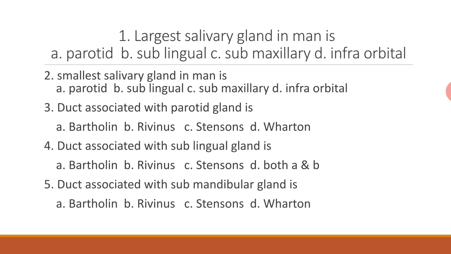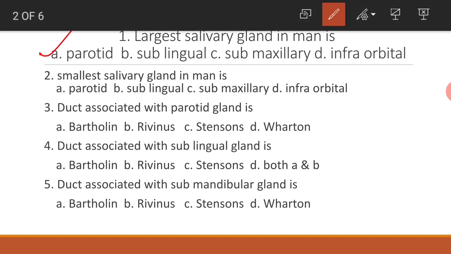Largest salivary gland in man is parotid glands. Smallest salivary gland in man is sublingual glands. Parotid glands are the largest salivary glands in man, and sublingual glands are the smallest salivary glands in man. Duct associated with parotid gland is Stenson's duct.